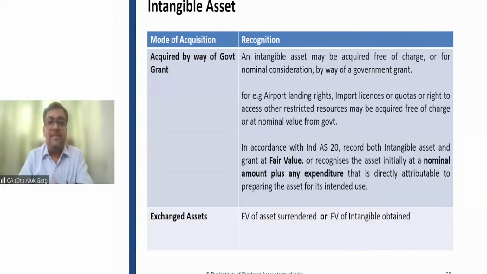Friends, the third concept is intangible assets acquired by way of government grant. Generally, what happens is that the government says that whenever you install or construct your plant in a remote area, there is a top management, for example, Mr. Naveen Jindal. Who is Mr. Naveen Jindal? He was a member of parliament, and he is also the managing director and chairperson of Jindal Steel and Power Limited.